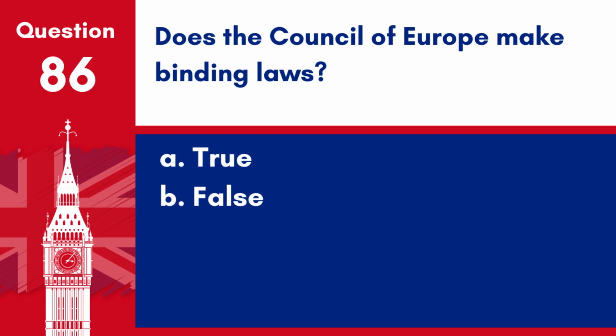Question 86. Does the Council of Europe make binding laws? A. True. B. False. Answer. B. False. The Council of Europe does not have the authority to make binding laws. It is an international organization aimed at promoting human rights, democracy, and the rule of law in Europe, but its resolutions are not legally binding in the same way as laws are.